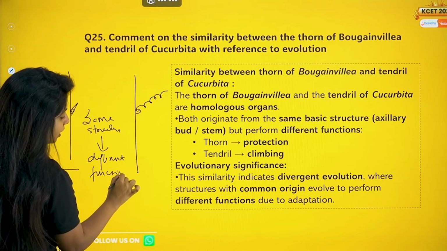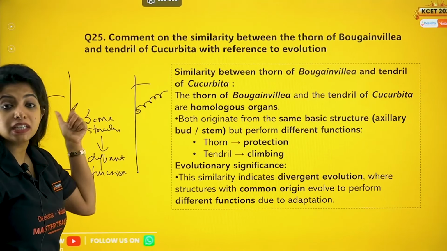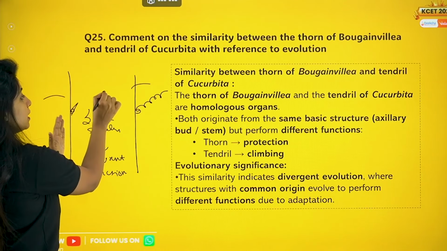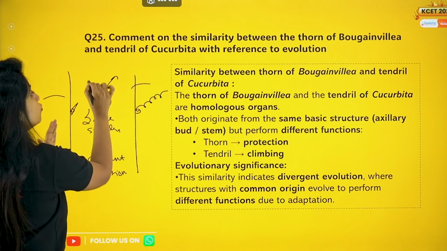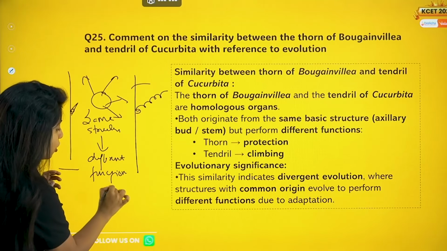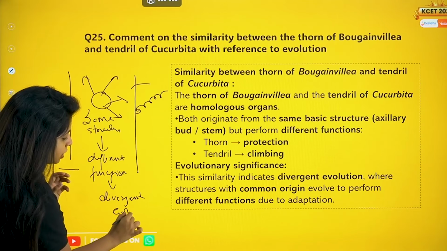Why do you think they have different function? Because they are in two different habitats. One place needs protection, other place needs support. So basically they evolved from the same position, but they moved to different things. Okay, it is an example of divergent evolution.